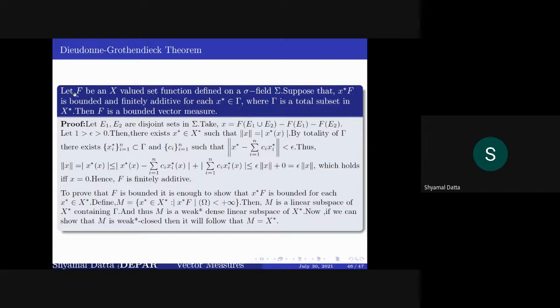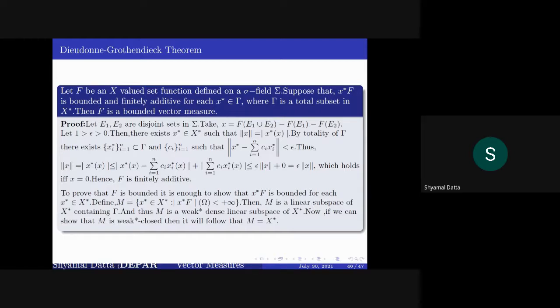So this theorem actually tells that if f is an X-valued set function, here we have not assumed that this is a vector measure. If you have a set function from a sigma field sigma to X, and if x star f is bounded and finitely additive for each x star in gamma, where gamma is a total subset of X star, that is, span of gamma is dense in X star, then we'll be able to show that f is a bounded vector measure.